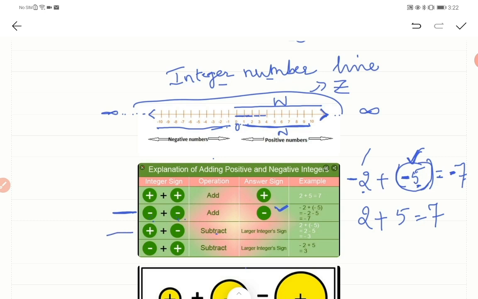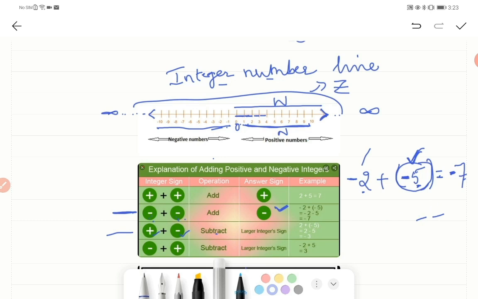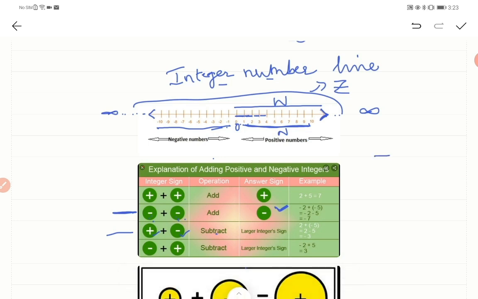Okay, let's move to the next rule. If you have one integer positive and the other negative, what are you going to do? You are going to subtract now. Just remember these rules, children. If both signs are the same, positive positive or negative negative, then addition.